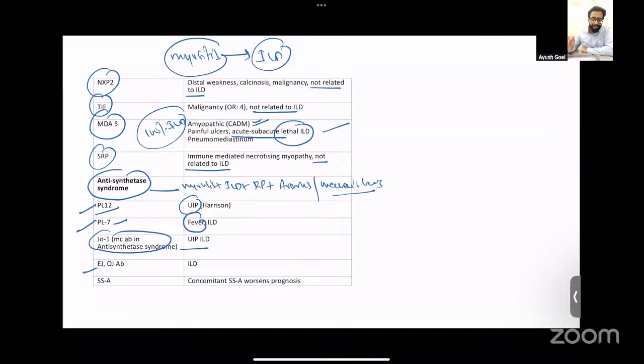So try to remember MDA5 at least. This is important. Could be asked. It was asked in the recent NEET SS paper. And anti-Jo1 antibody.